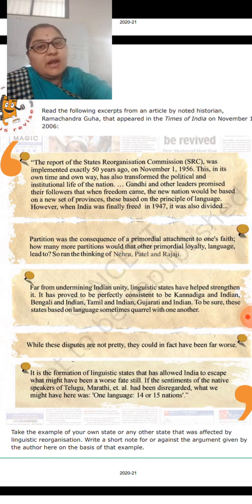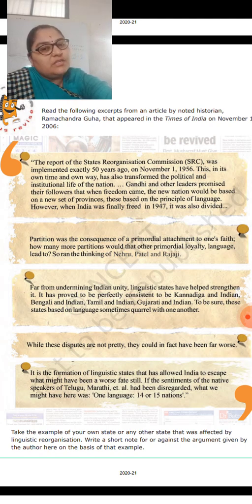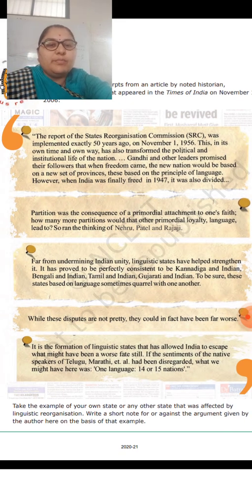Here you can see, when the State Reorganization Commission gave its report on November 1st, 1956, it said that after India was freed, India was also divided. How was it divided? On the basis of languages. How were the provinces divided? On the basis of languages. Partition was the consequence of the primordial attachment to one's faith. How many partitions would that other primordial loyalty, language, lead to?